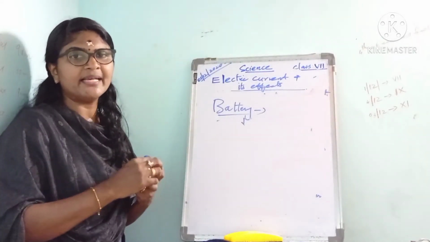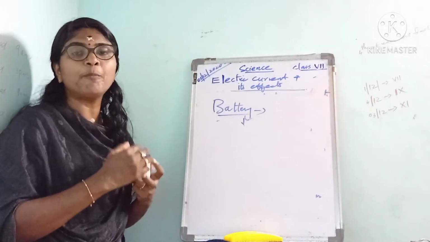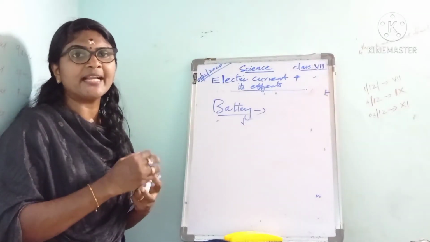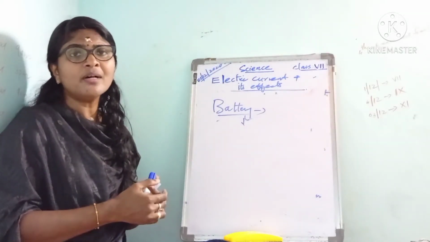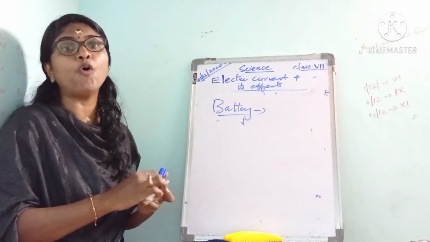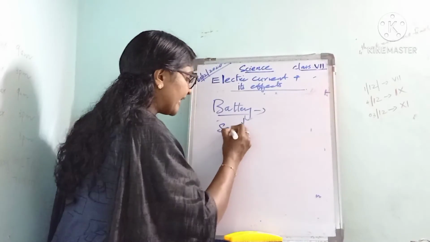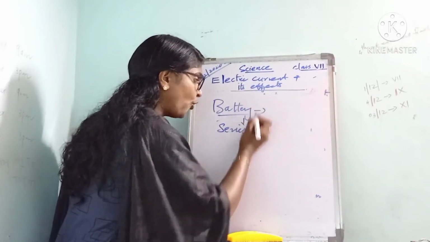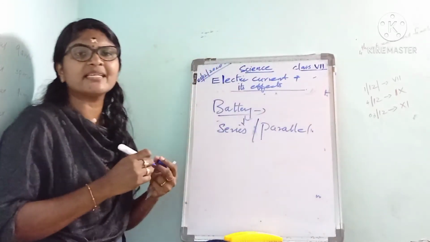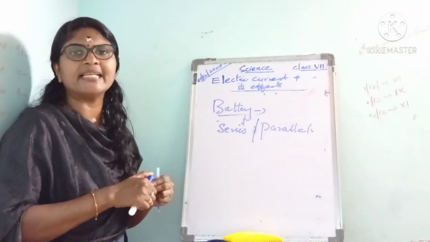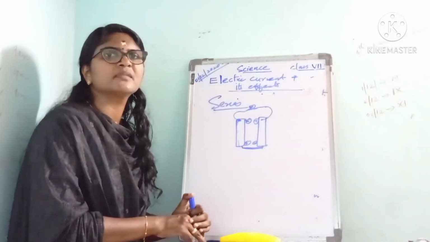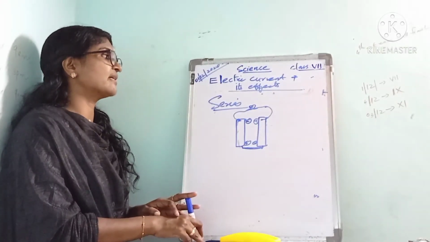What is a battery actually? A group of cells is called a battery. A group of cells means it contains more than one cell. In an electric circuit, we can connect the cells either in series or in parallel. So we can connect the electric cells in two ways.